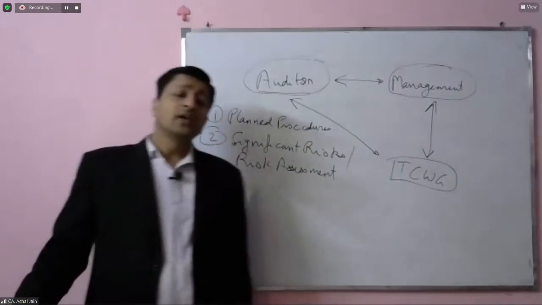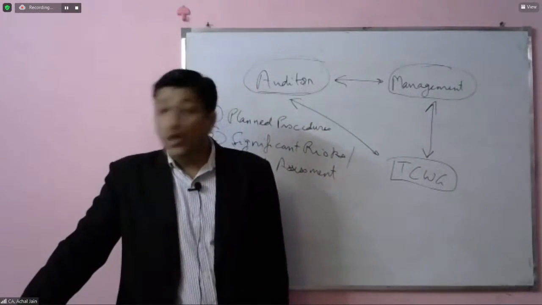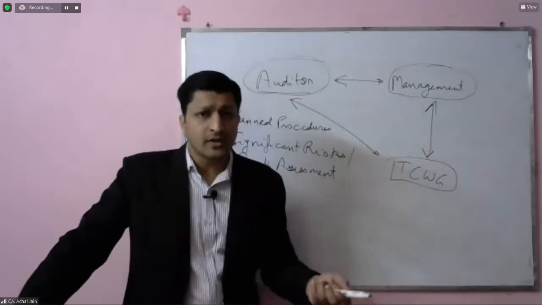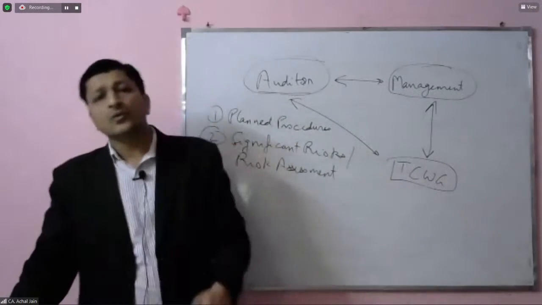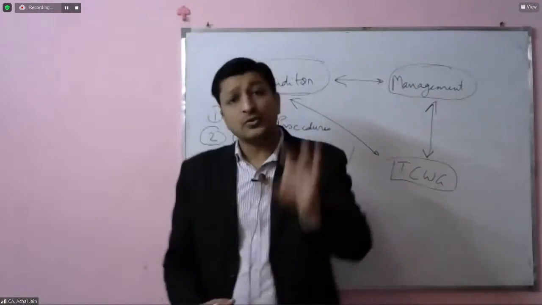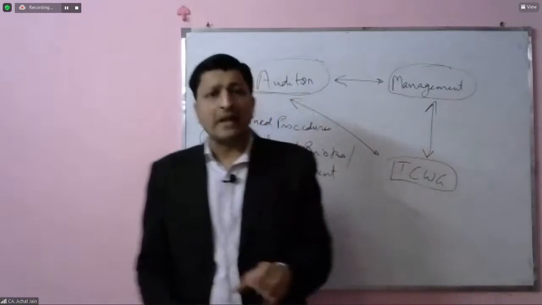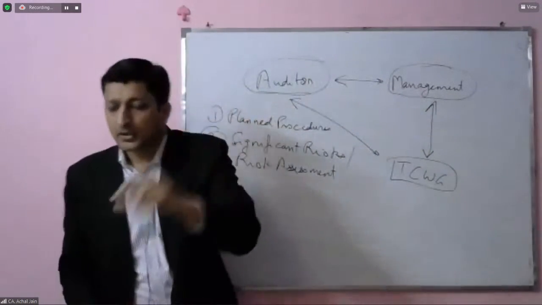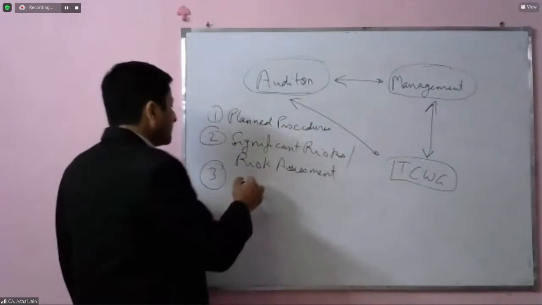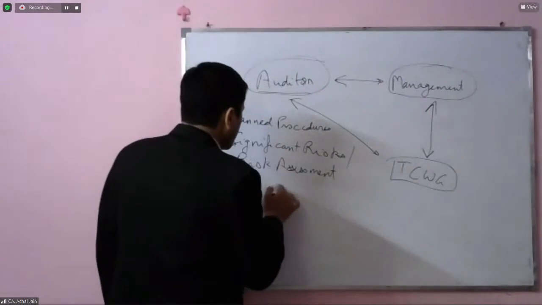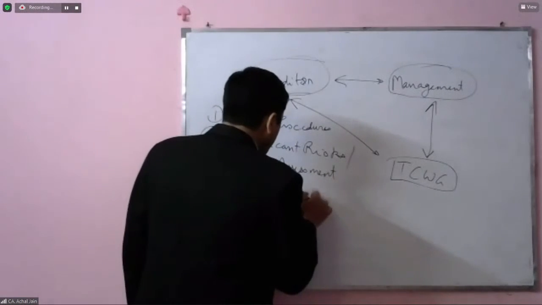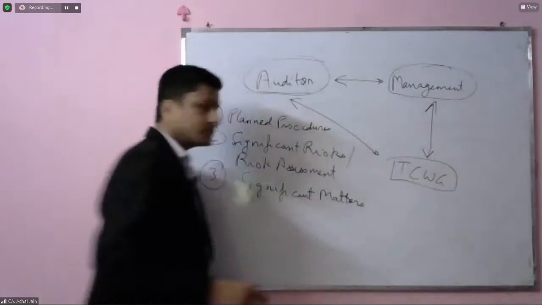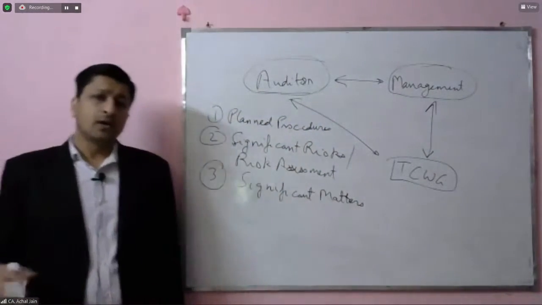And some of the areas may have some observations which the auditor may have taken to his audit report, or may not have taken to his audit report, but he would have concluded. But those were significant. Its impact was significant, whether it is going to the audit report or not. So we can say the third aspect could be about significant matters in relation to the audit.